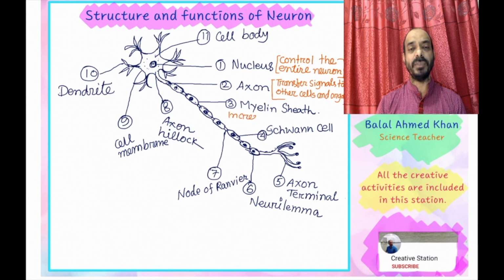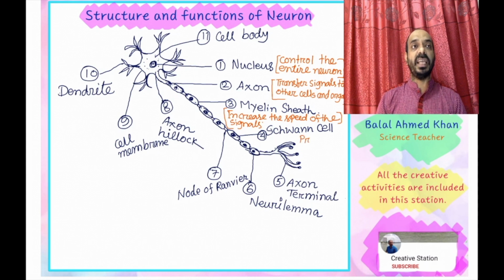Signals pass with a definite speed, but the myelin sheath can increase the speed of the signals. The function of the myelin sheath is to increase the speed of the signals, impulses or messages.